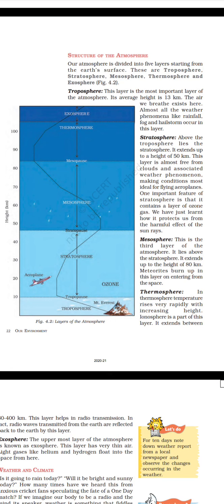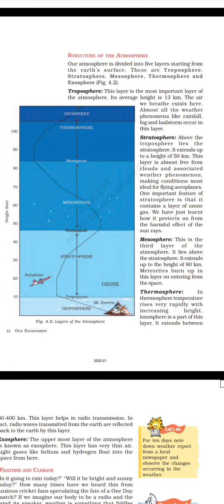Troposphere, Mount Everest, tropopause, aeroplane, ozone, stratosphere 30 to 40, 40 to 50, middle, stratopause, 60, mesosphere, 80 to 90, middle, mesopause, 100, thermosphere, and so on. Exosphere.